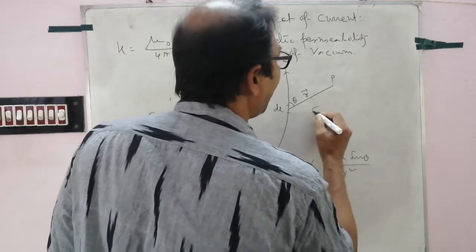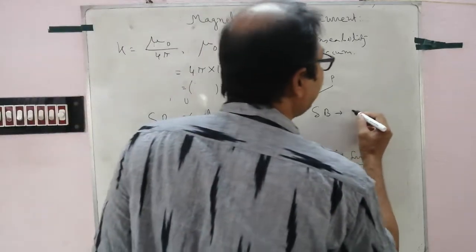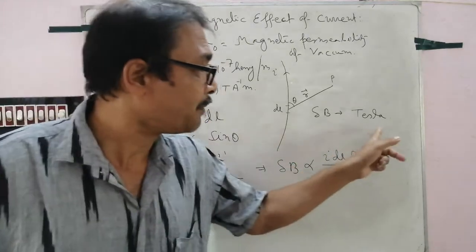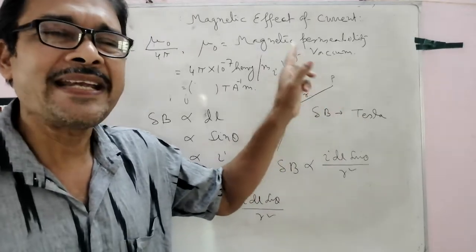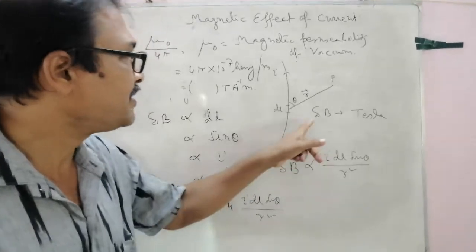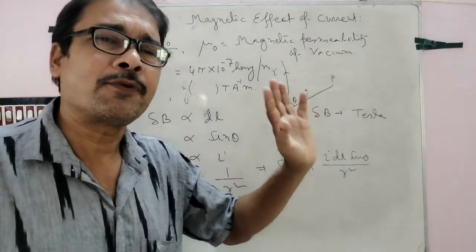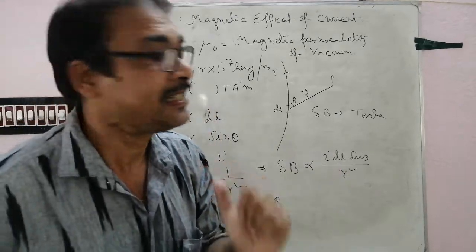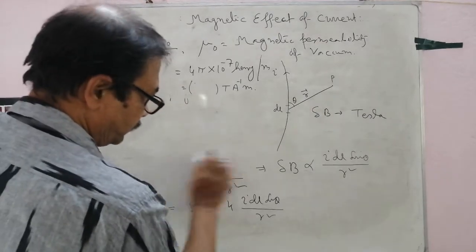The SI unit of delta B, magnetic field, the SI unit of magnetic field is Tesla. Follow, you have to keep it in your memory. In SI system the magnetic field or magnetic field vector, that is magnetic induction, is Tesla. This delta B is sometimes called magnetic field or magnetic field vector or magnetic induction. Clear?